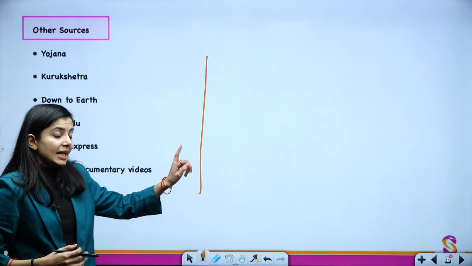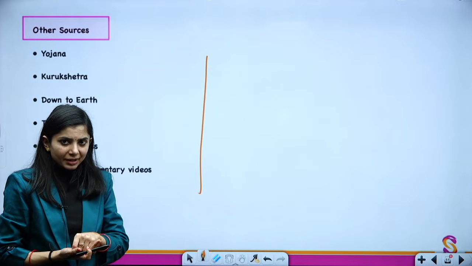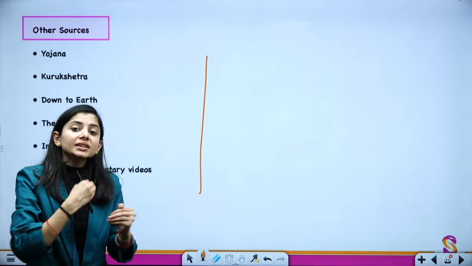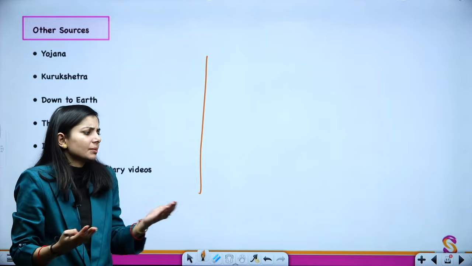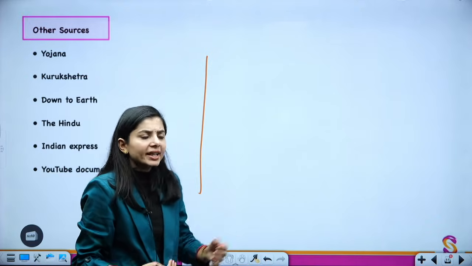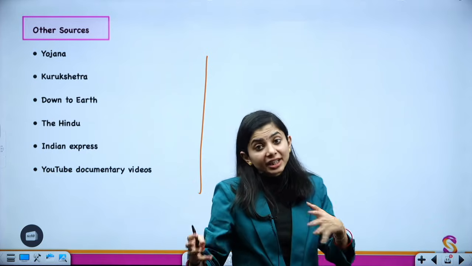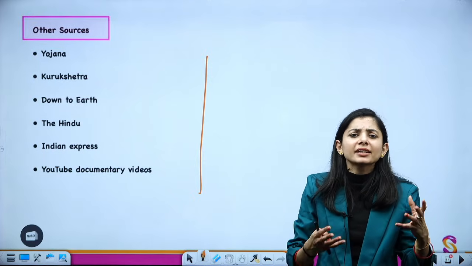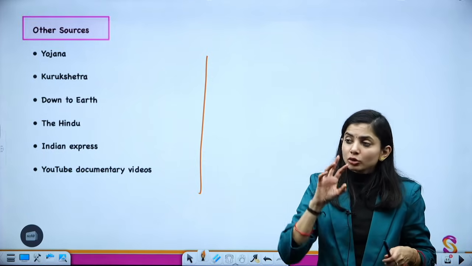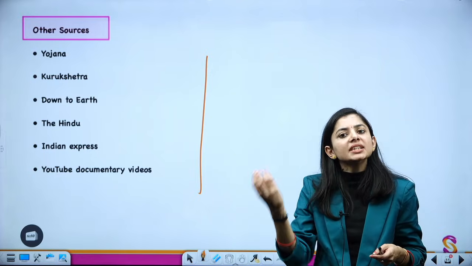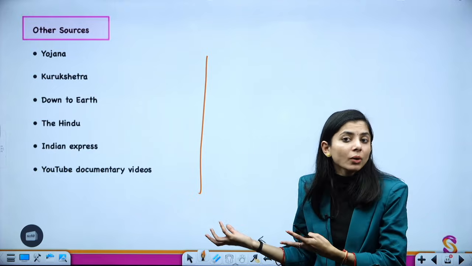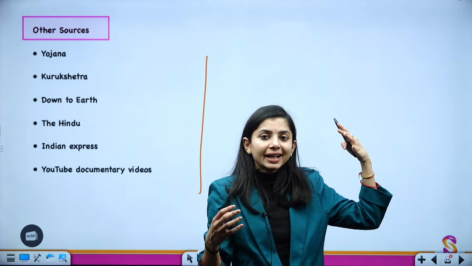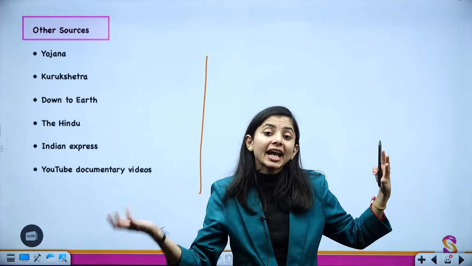See, as I have told you, this optional is concept driven, so current affairs do not play a major role. But if you quote things related to current affairs, for example, nowadays the Great Nicobar project is in the news, and it is going to impact the tribes of Nicobar, like the Great Nicobarese and Shompen, you can use this example to show how strategic infrastructure makes an indigenous community pay the price.